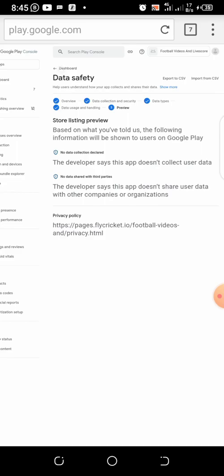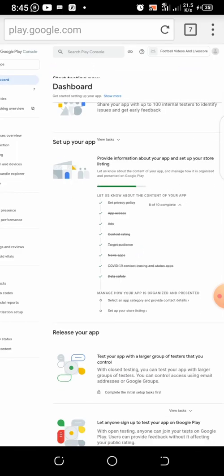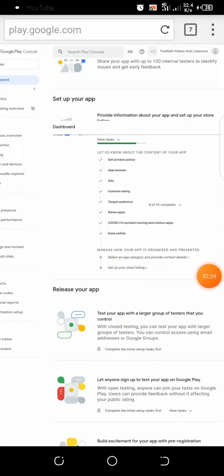So we click on save down here. It's saved now. We go back to the dashboard. All right, so what's left for us are these two things.